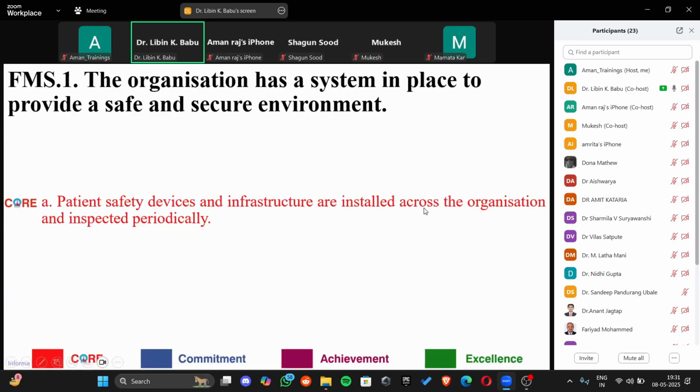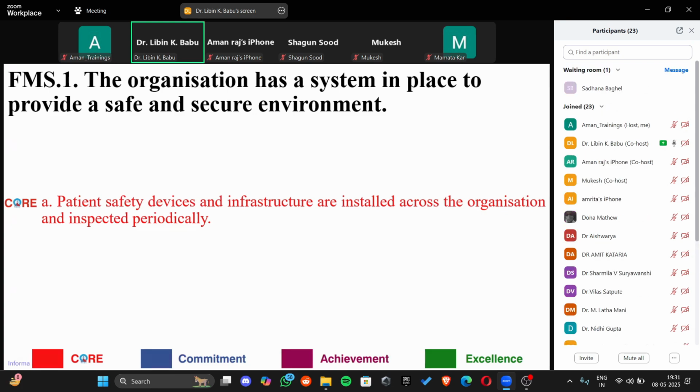So the first standard is that the organization has a system in place to provide a safe and secure environment. And the first objective element, which is a core element, is that patient safety devices and infrastructure are installed across the organization and inspected periodically. Now, from the standard itself, you get the gist that they are talking about patient safety devices and infrastructure, as well as inspecting them periodically.